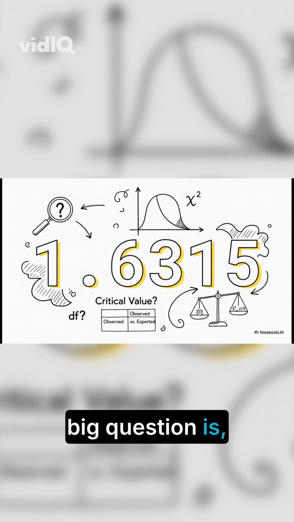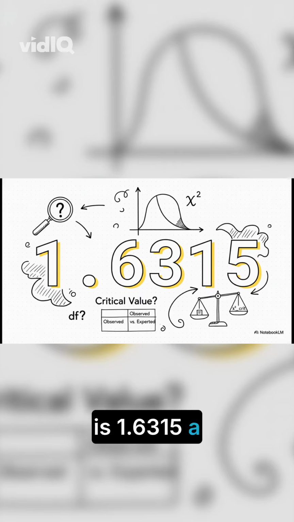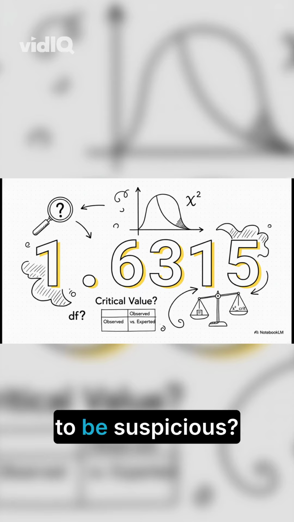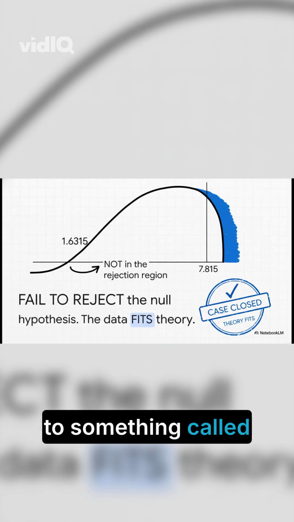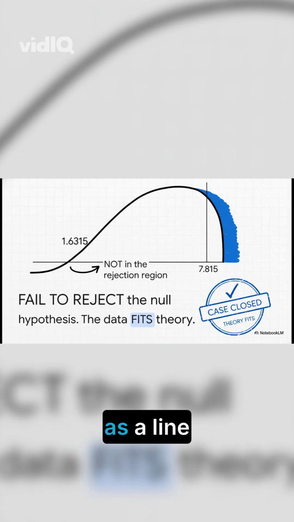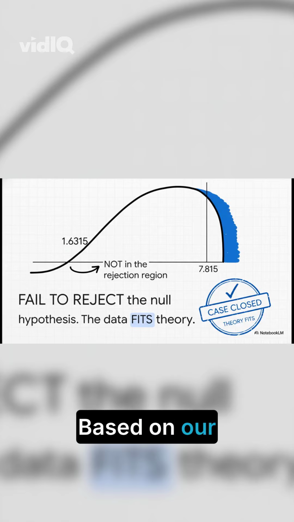But the big question is, is 1.6315 a big enough number to be suspicious? So to make our call, we compare our statistic to something called a critical value. Think of it as a line in the sand. Based on our significance level and degrees of freedom, that line is at 7.815.